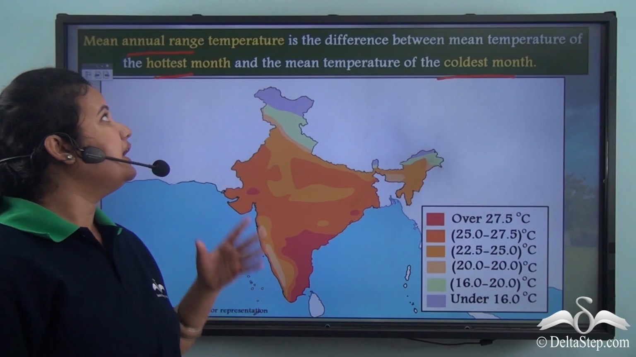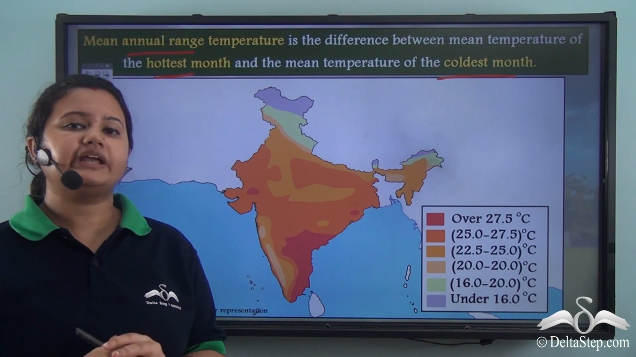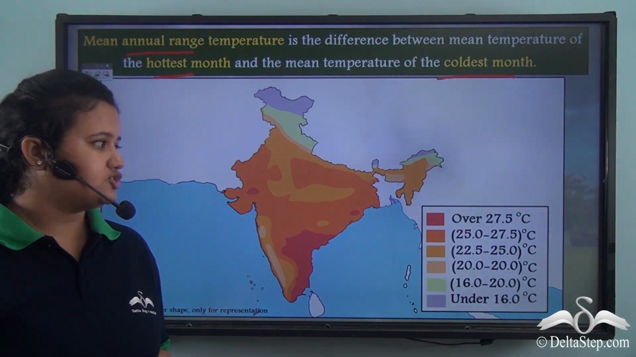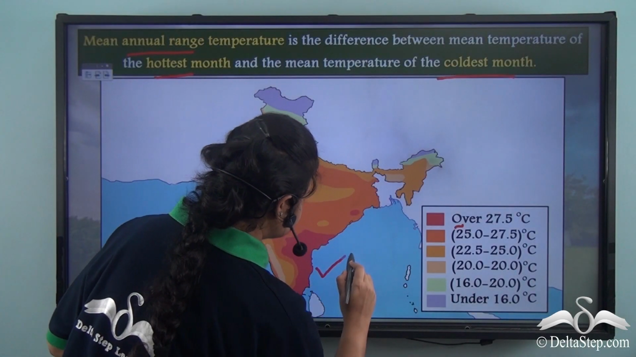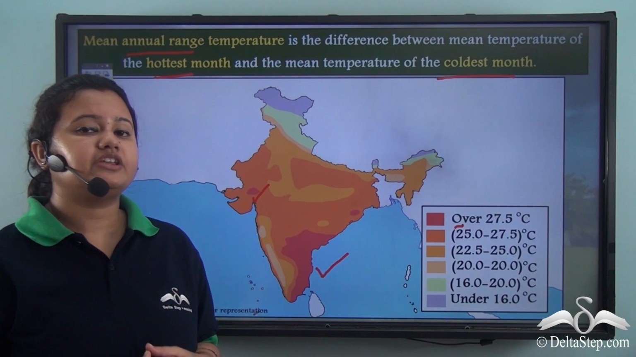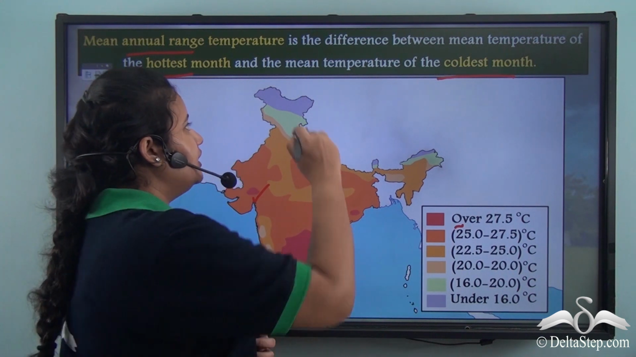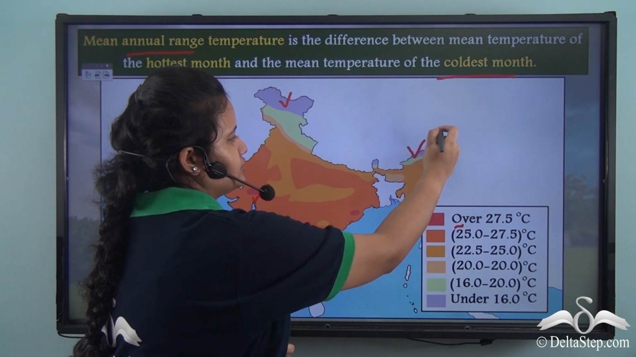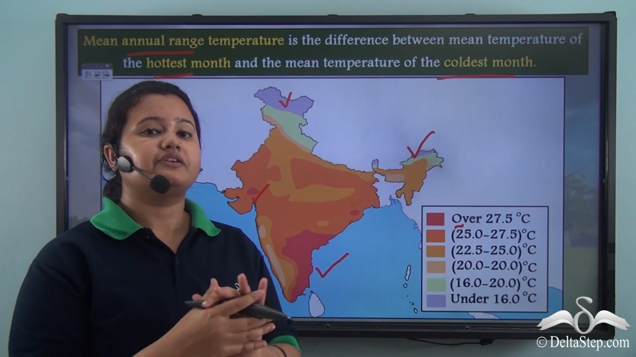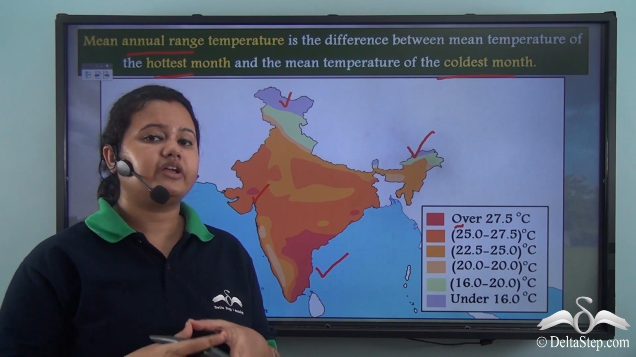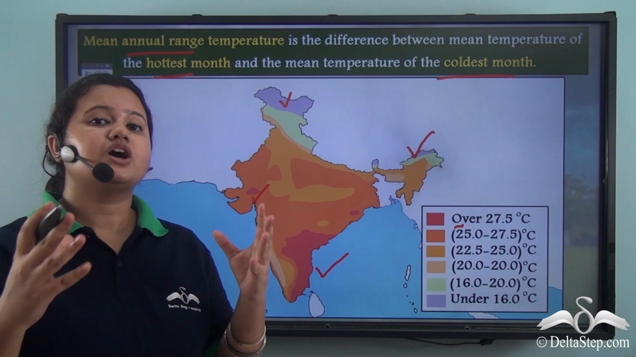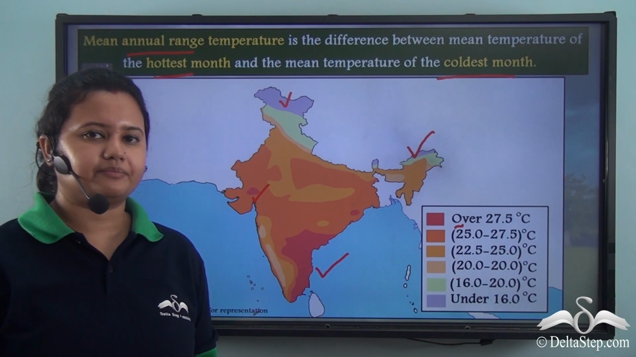Now this map shows the mean annual range of temperature for India. In this map we can see that the mean annual range of temperature is higher in the southeastern part and the western part of the country, while it is quite low in the northern and the northeastern parts of the country. So the places marked by darker shades represent higher mean annual range of temperature, while the places marked by lighter shades represent lower mean annual range of temperature.